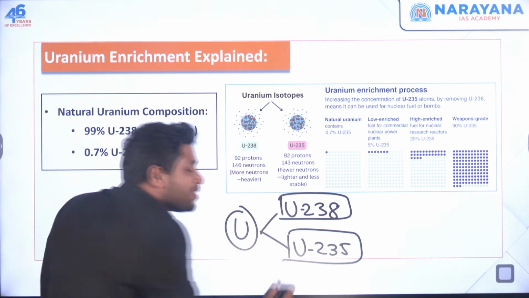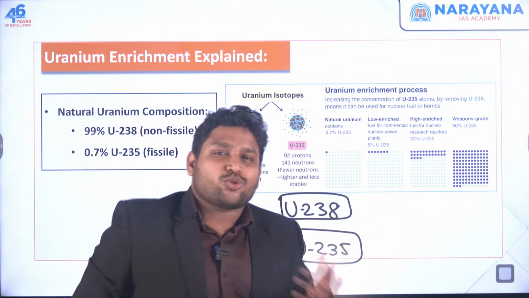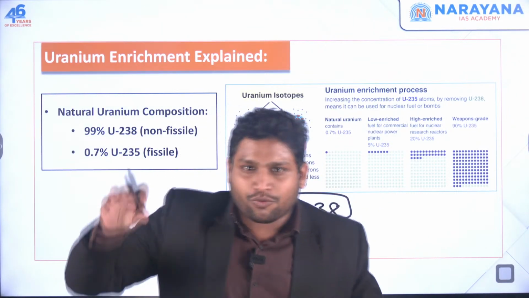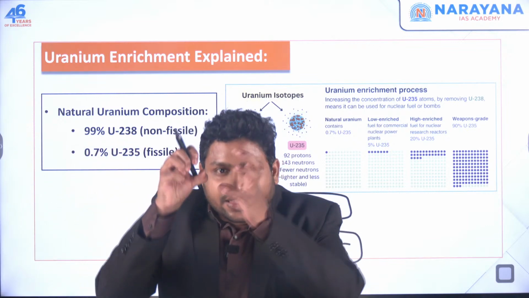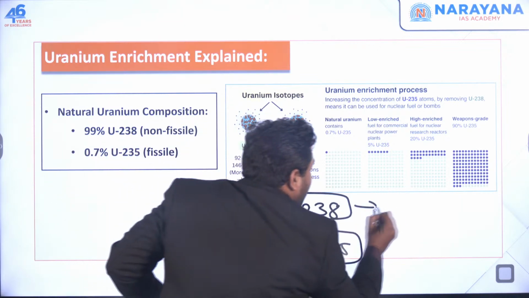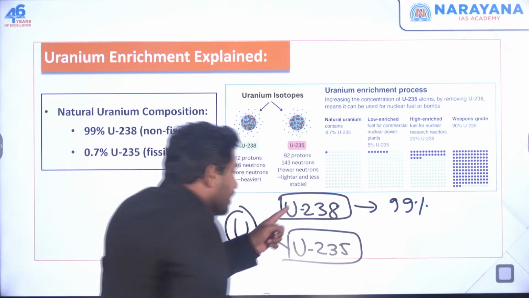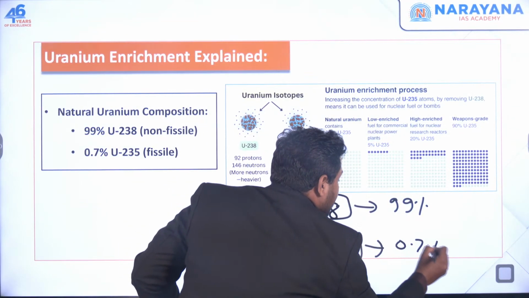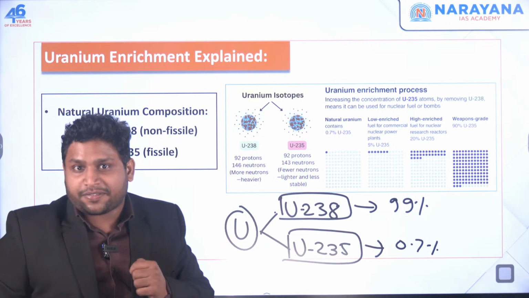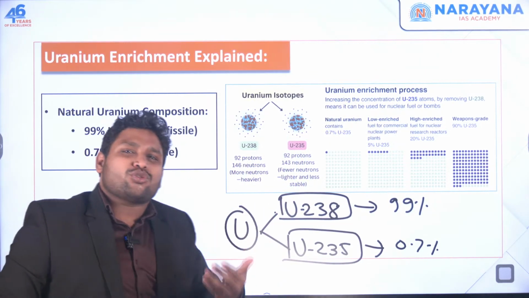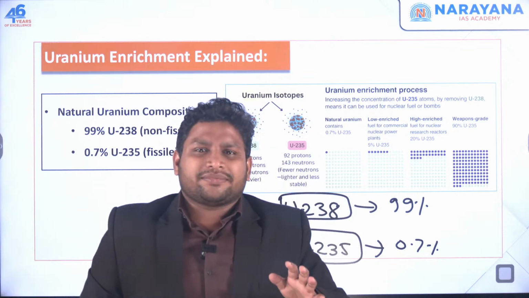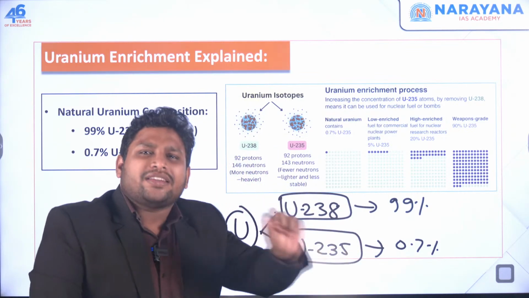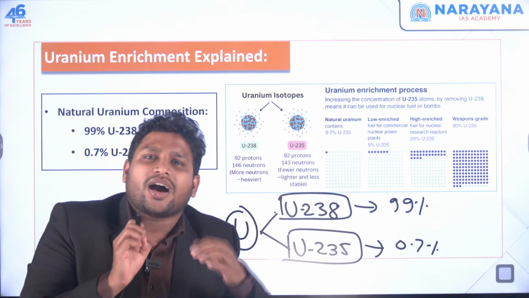See, these are called isotopes. Isotopes means the same element. Whatever uranium I have got, 99% of it is called uranium 238, and just 0.7% is your uranium 235. Both are uranium, but the number of neutrons in their nucleus are different.